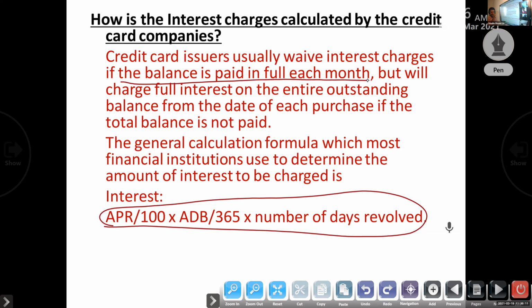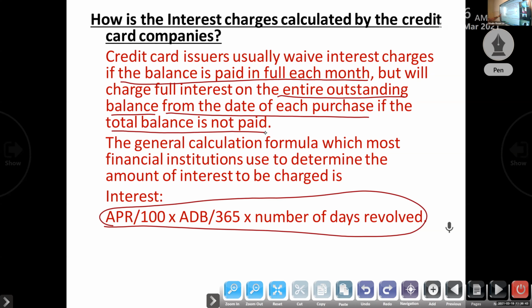The period is 1 month. Within 1 month, if I pay the amount, then I have no need to give any interest. But if I don't pay the 5,000, they will charge interest on the entire outstanding balance, calculated from the date of purchase, from the date of maturity onwards.